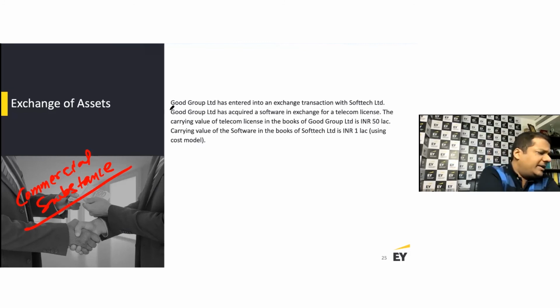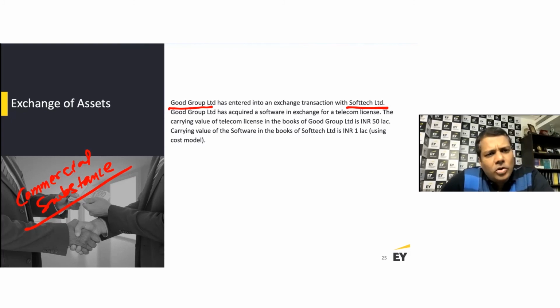So there are two legal entities here, Good Group Limited and Softec Limited. Good Group Limited has acquired software in exchange for a telecom license. The carrying value of the telecom license in the books of Good Group is 50 lakhs. So Good Group owns the telecom license, the carrying value of which is 50 lakhs.